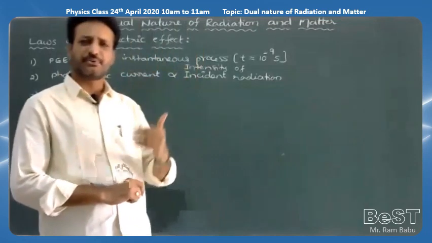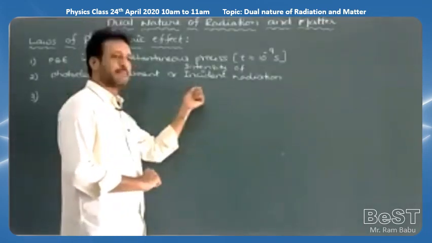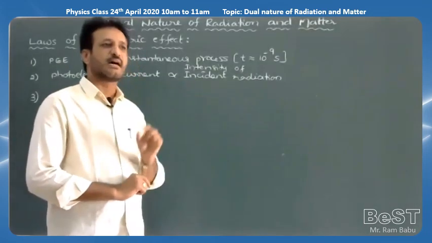To stop the photoelectrons, we apply a potential, which is called the stopping potential.